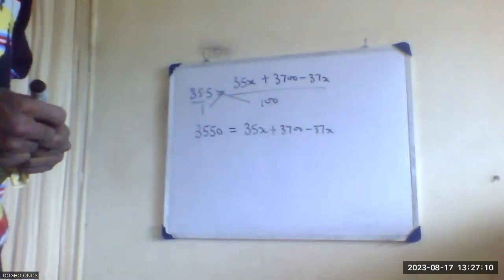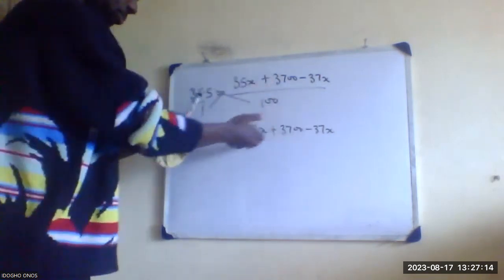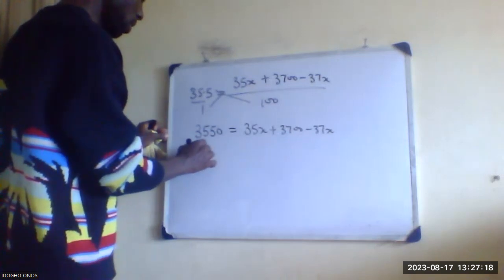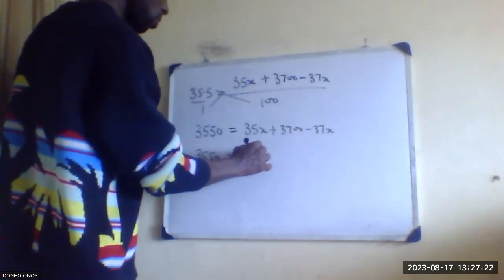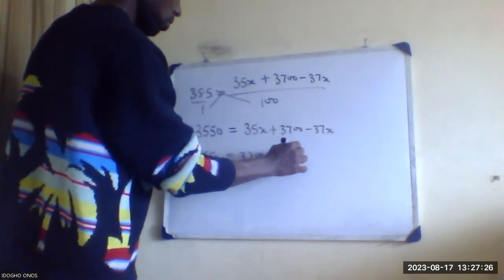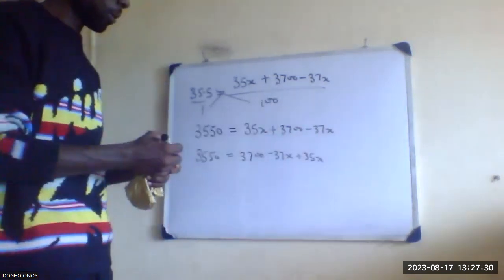Rearranging, 3550 equals 3700 minus 37X plus 35X.